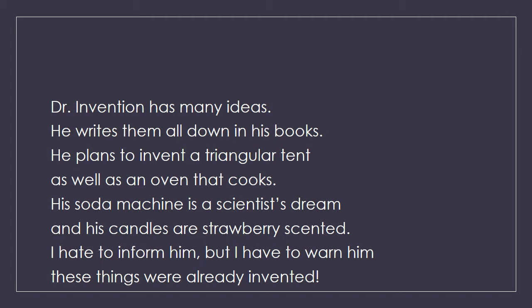So what does the Dr. Invention do next? He has many ideas. For making an invention, your brain has to be really active. So he has many ideas and whatever his ideas are, he writes them down in his books. Then he plans to invent a triangular tent. He has not made it yet, but he is planning to invent a triangular tent. Tent, you know, when you go out camping, the camps, those are the tents, as well as an oven that cooks. Now you all know what an oven is.